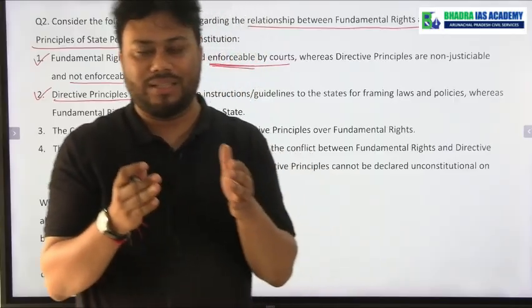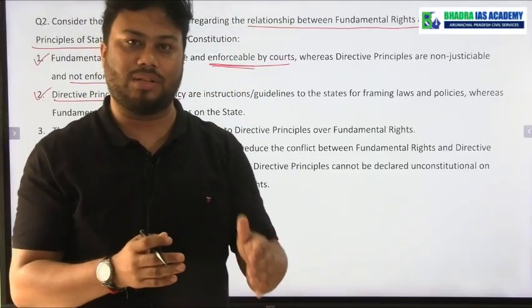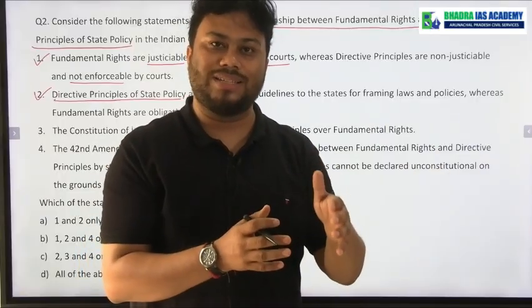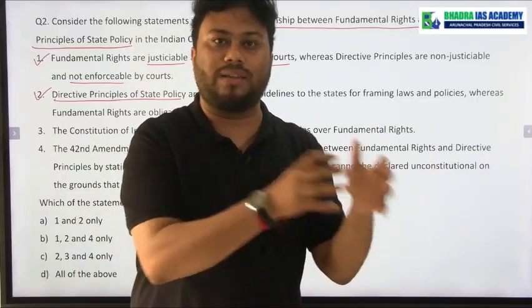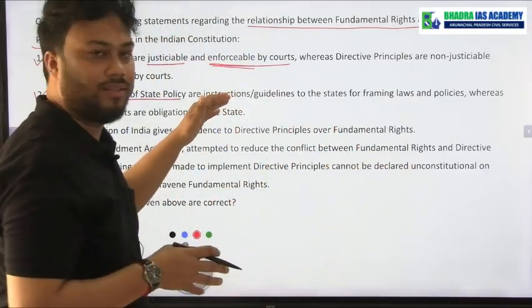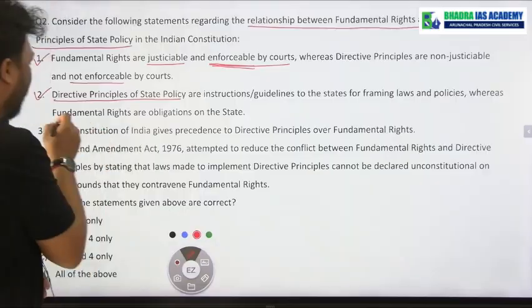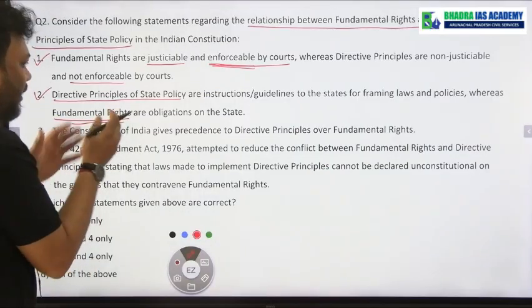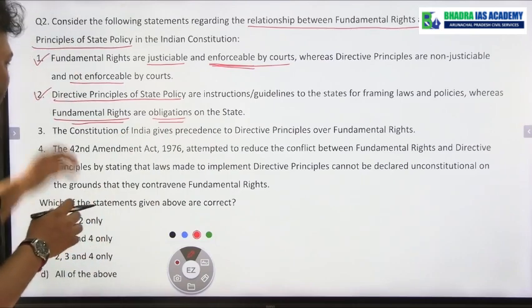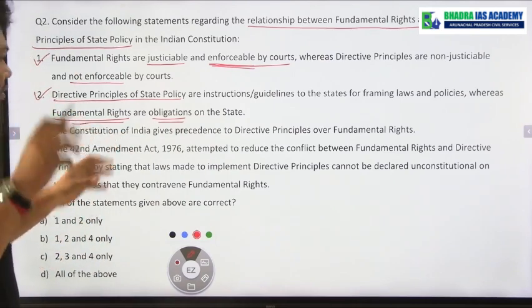Okay, means the Constitution of India has given some directions to the legislative organs of the state as well as to the executive organs of the state how to make a law or how to implement a law, and that is exactly DPSP. And fundamental rights, these are rights. So rights are ultimately what? These are obligations on the state. Okay, the state cannot violate my rights.